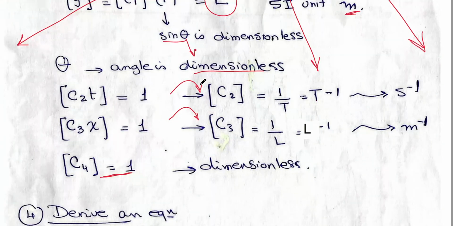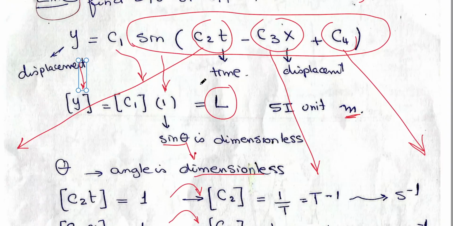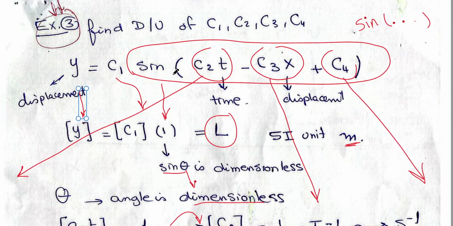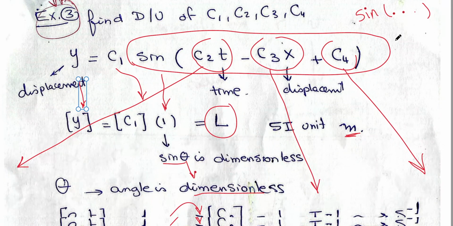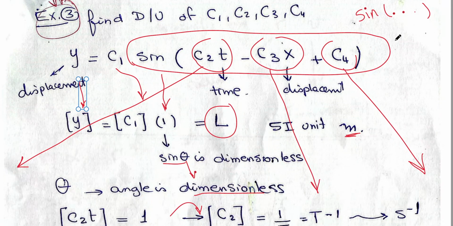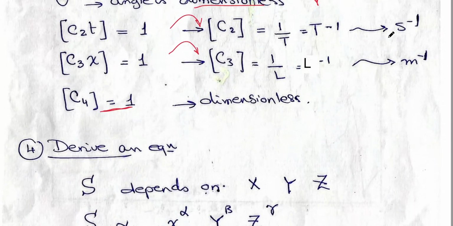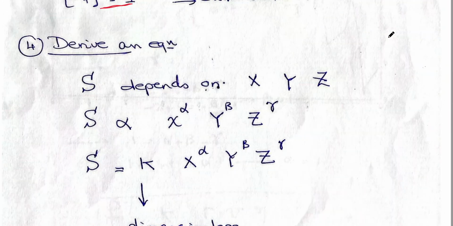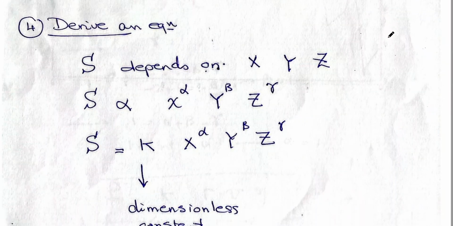This example illustrates that when I have a trigonometric function like sine, the argument has no dimensions. Now we finished three applications of the dimensional analysis theory.